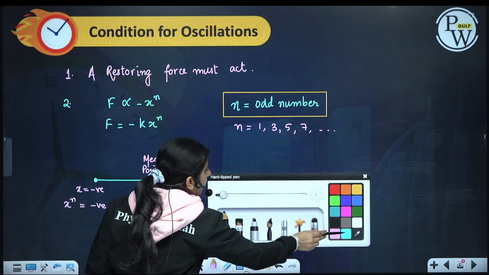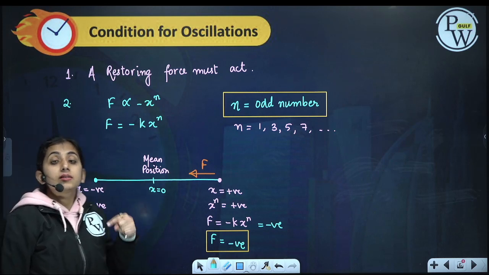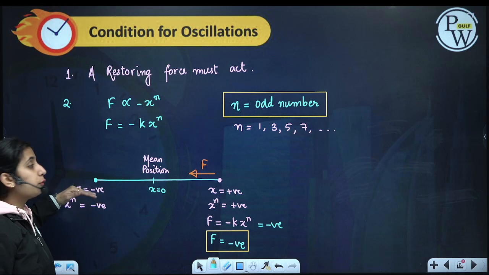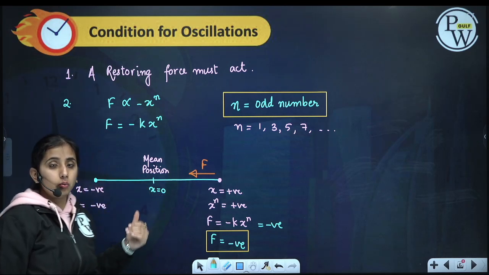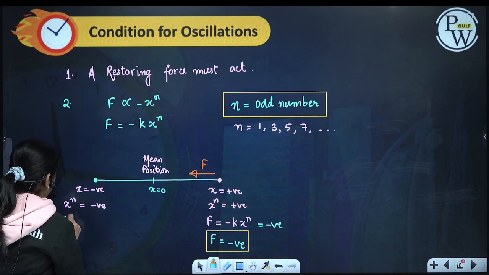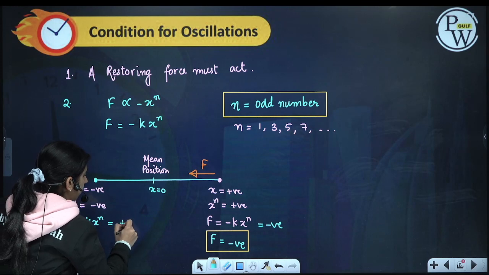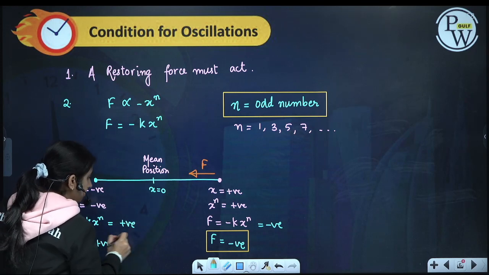That is why we cannot have n as an even number. If n were even, x^n would become positive, so force would act in the negative direction only. F equals -k x^n would then be a negative number on both sides, instead of a positive number on the negative side.